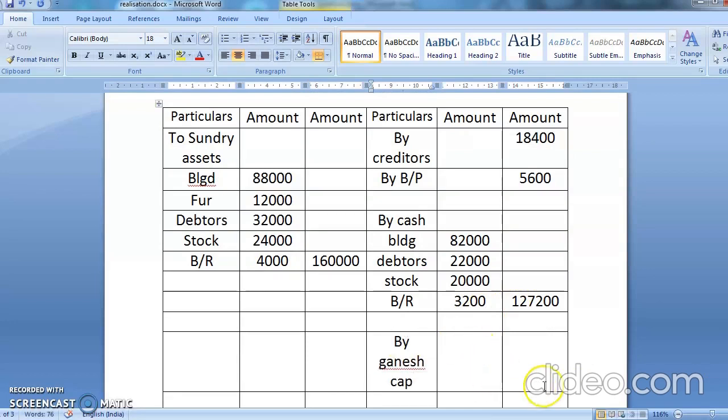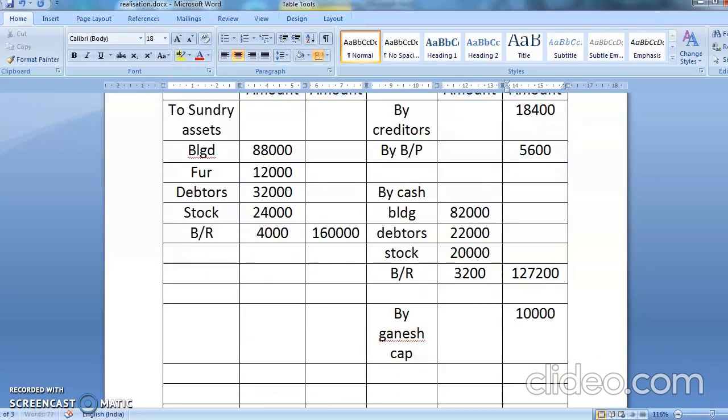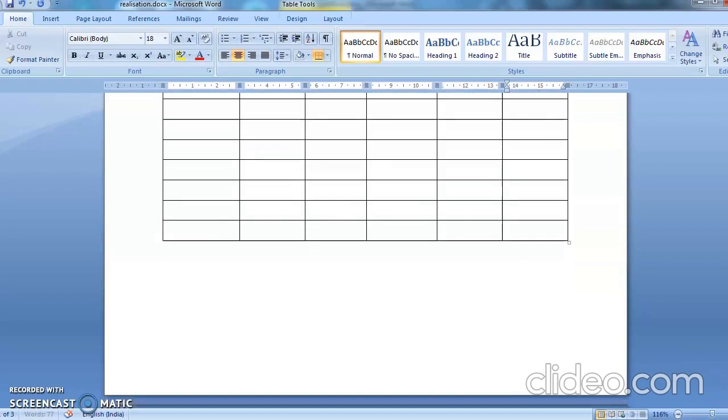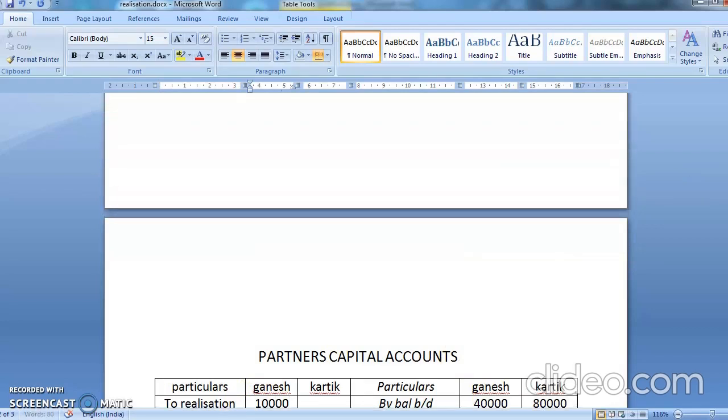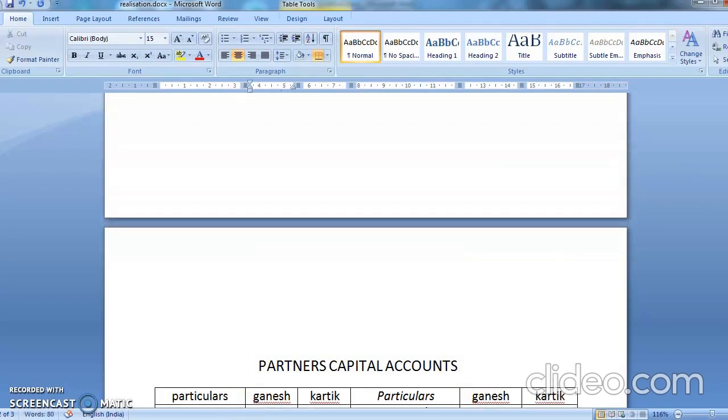So Ganesh is taking the furniture for rupees 10,000. See, you're not going to write the name of an asset. You're just going to write by Ganesh. Here it is in by. So in Ganesh capital account, it will come as to realize. See, if partner takes something from the business, it will be written on the debit side, and if he gives something to the business, it comes on the credit side. Okay. Yes, understanding it, bacho?